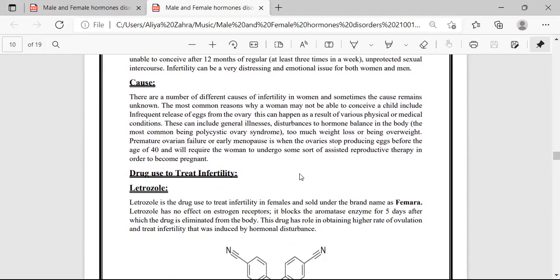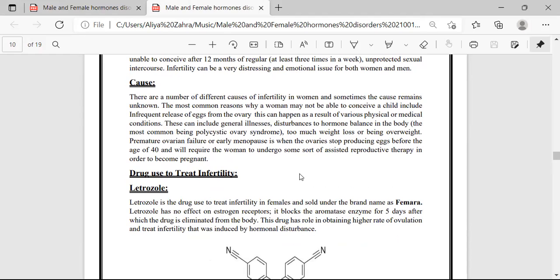The next is the cause of female infertility. There are a number of different causes of infertility in women, and sometimes the causes remain unknown. The most common reasons why a woman may not be able to conceive a child include infrequent release of eggs from the ovary. This can happen as a result of various physical or medical conditions.